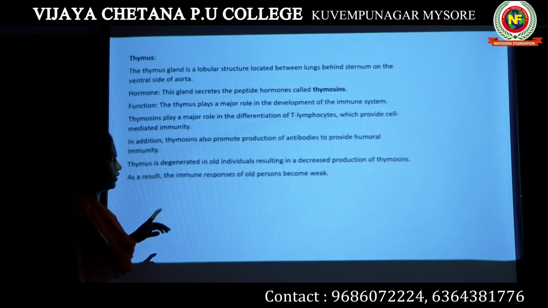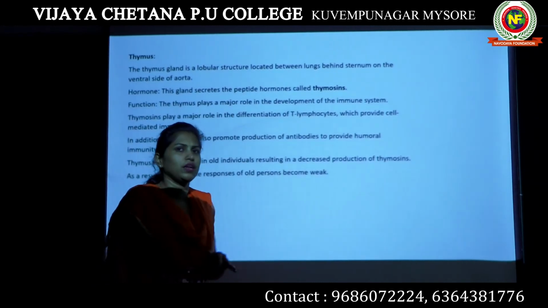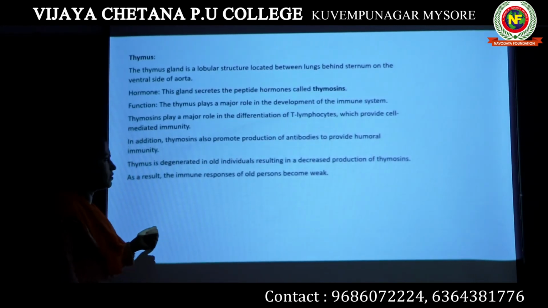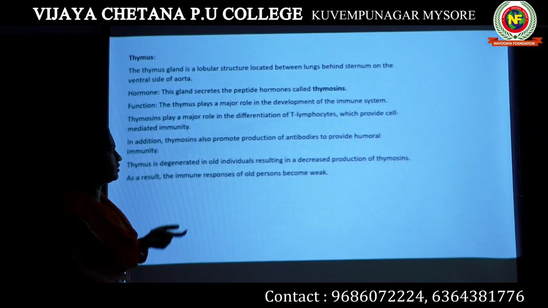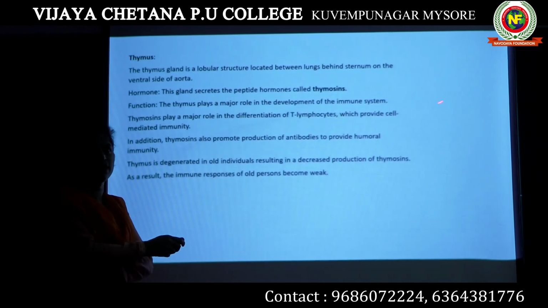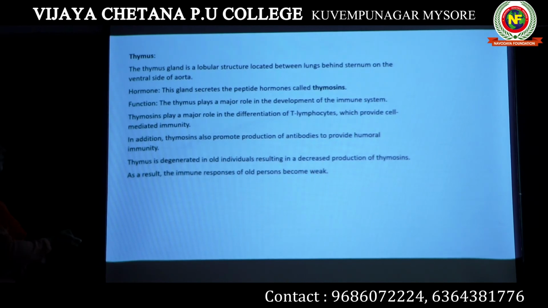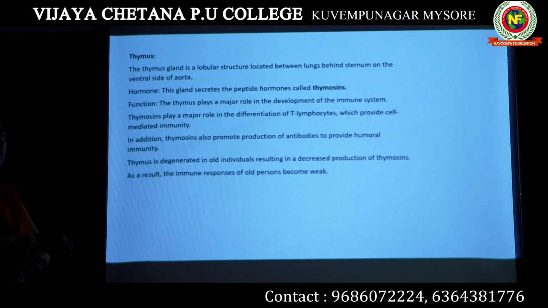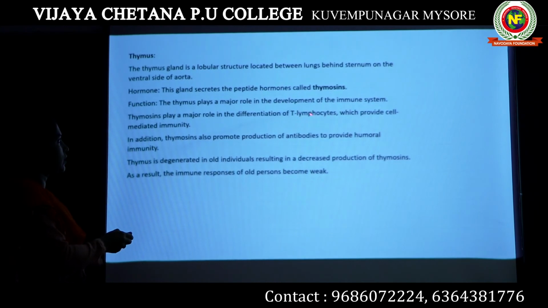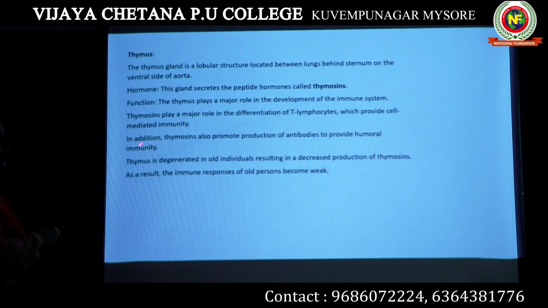We have studied about different WBCs. We have studied about different components of blood. Blood has three important components: RBCs, WBCs, and the platelets. Right? When we talk about WBCs, then we have different types of WBCs: neutrophil, eosinophil, basophil, monocyte, and lymphocytes. When we talk about lymphocytes, there are two different types of lymphocytes in our body: T lymphocytes and B lymphocytes. Okay, T lymphocytes are the actual lymphocytes which give cell-mediated immunity to our body.